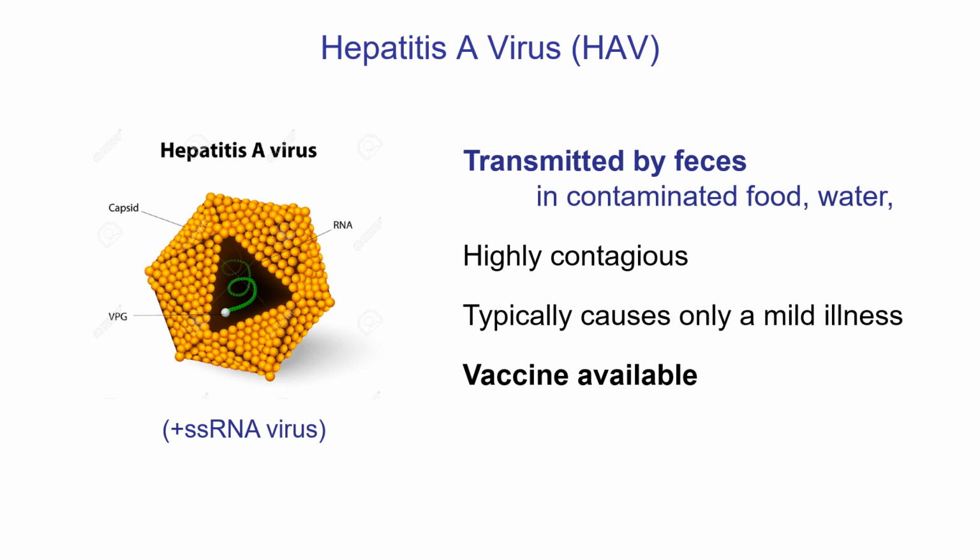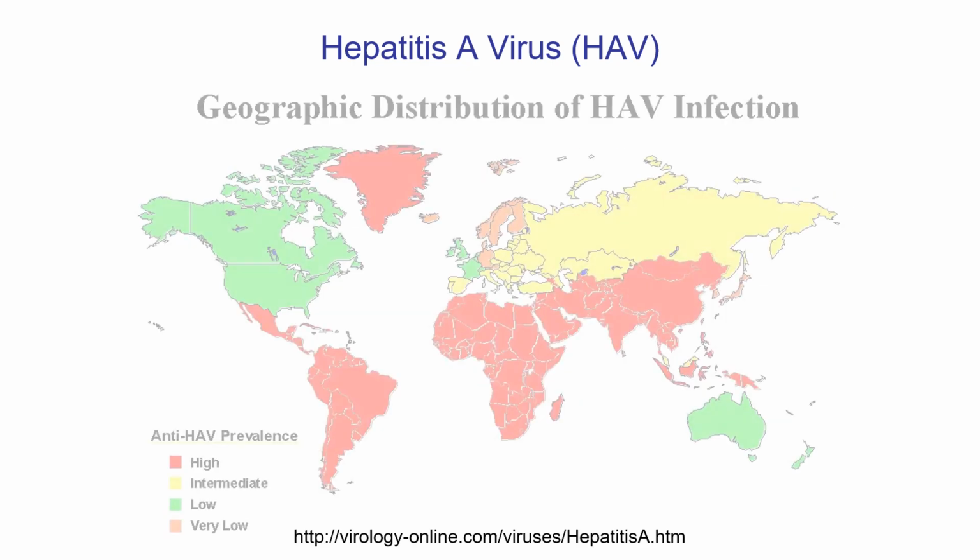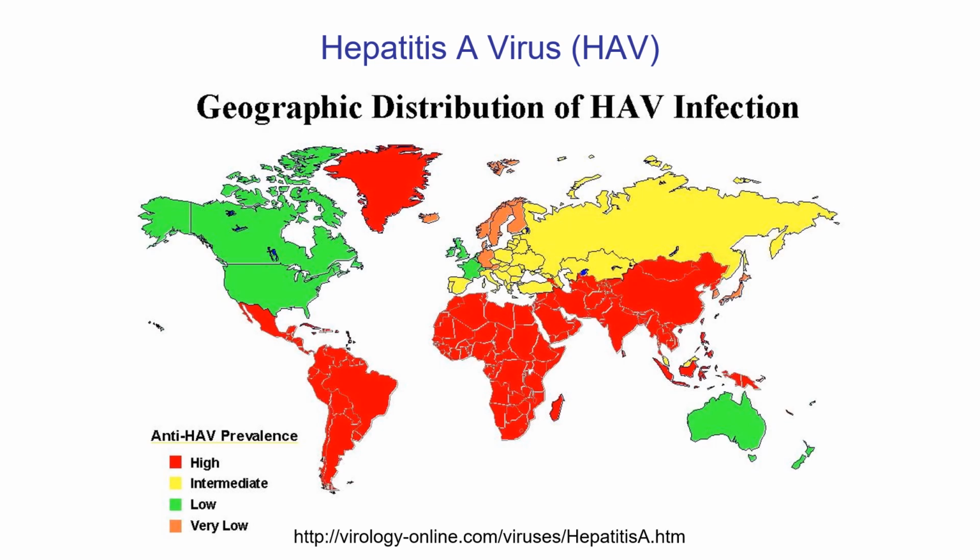The other good news is there is a vaccine available. So if you're traveling to a place in the world that does not have good water or sanitation, I encourage you to get the hepatitis A vaccine. I believe it's 2 shots. This is a bit of the distribution of the hepatitis A virus, and you can see it's very similar to the one we're looking at with traveler's diarrhea in terms of water sanitation. Not sure what's going on up over here in Greenland, but looks like it's common in Greenland as well.